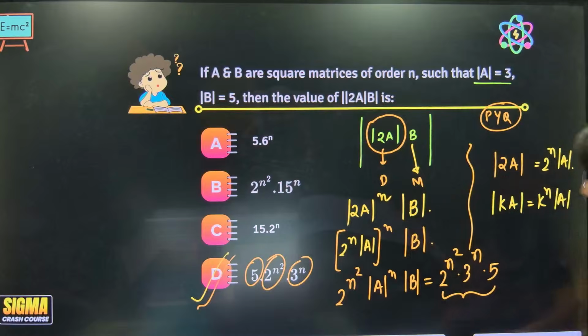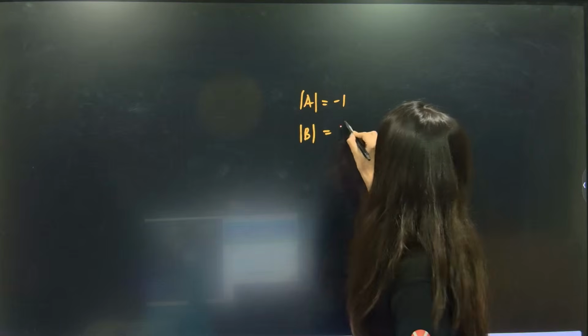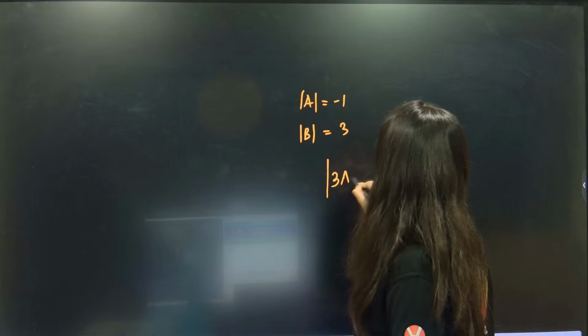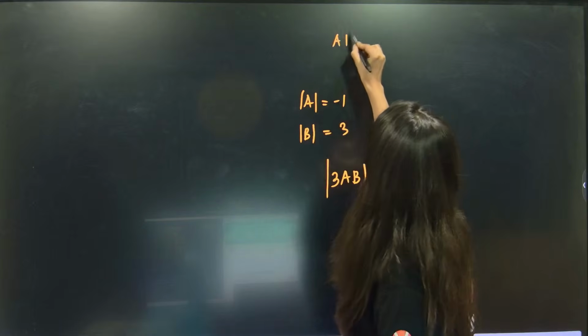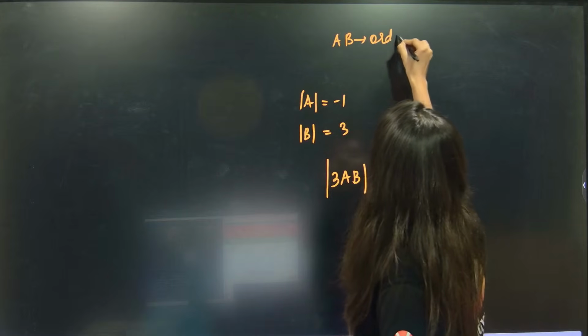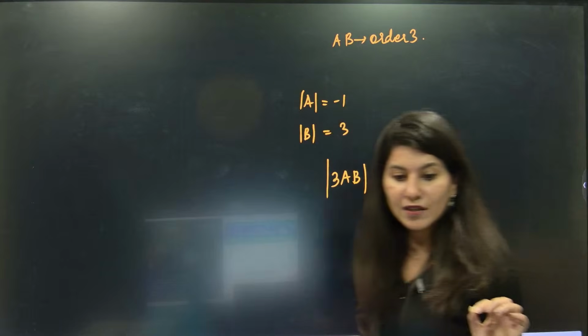Okay? Shall I give you one easy question? Determinant A is -1 and determinant B is 3. Find the value of determinant of 3AB if A and B are having order 3. Quickly in the chat box. Now I want a prompt answer from you all.